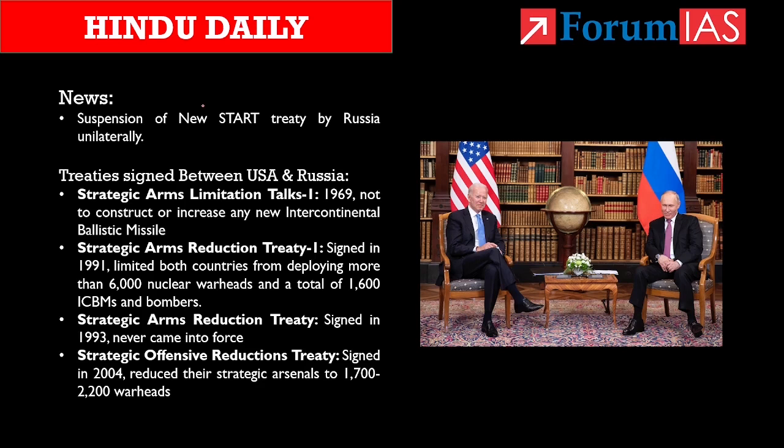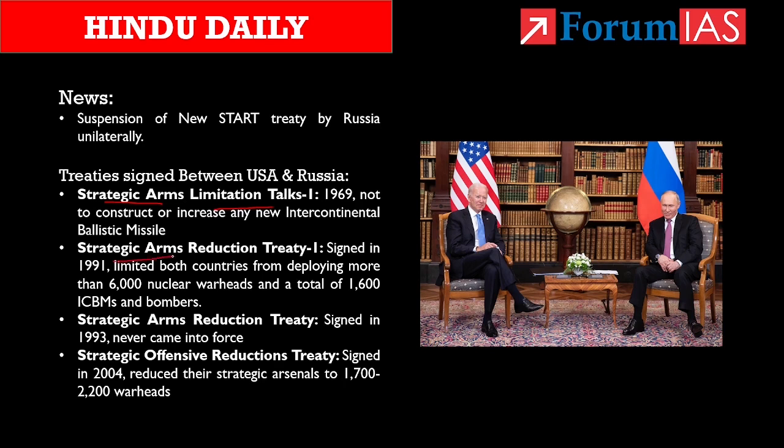So in this context, let us know about the START and the New START treaties, as well as various treaties that were signed between the United States of America and Russia. First is the Strategic Arms Limitation Talks 1. It began in the year 1969, and under the interim agreement, both sides decided not to construct any new intercontinental ballistic missiles. In addition to it, both countries took a pledge not to increase the size of existing ICBM silos significantly. Besides this, they also went ahead to fix the limit on the number of submarine launched ballistic missiles, as well as submarines carrying submarine launched ballistic missiles.